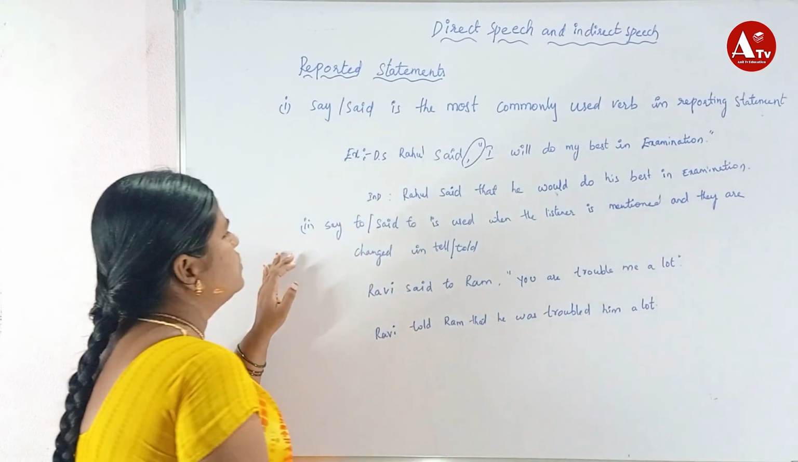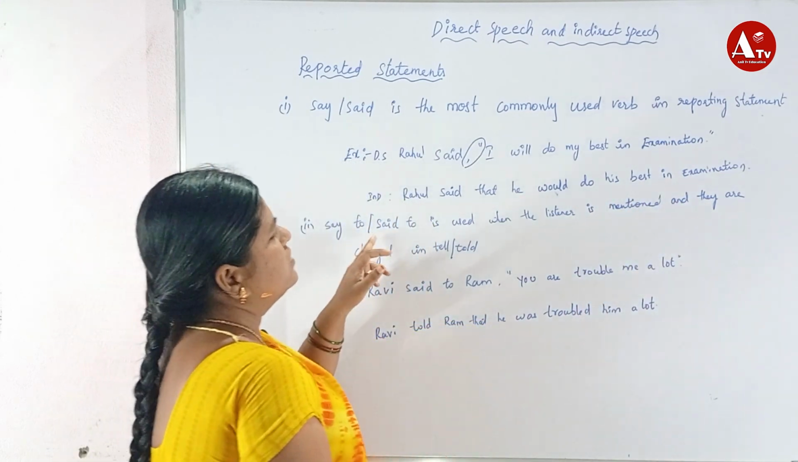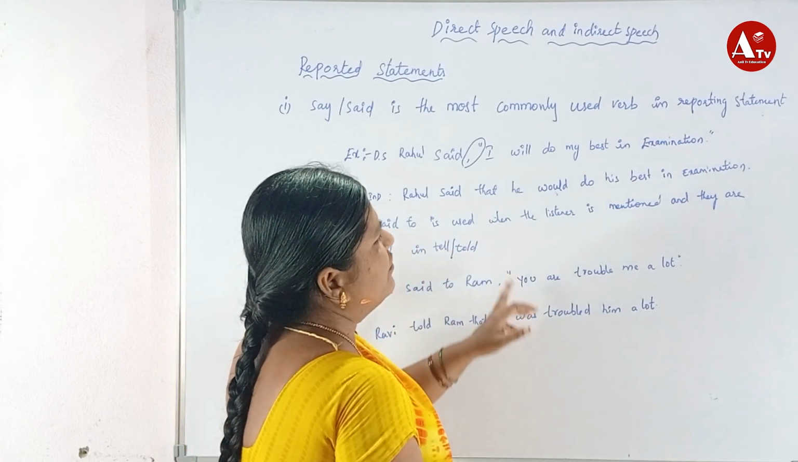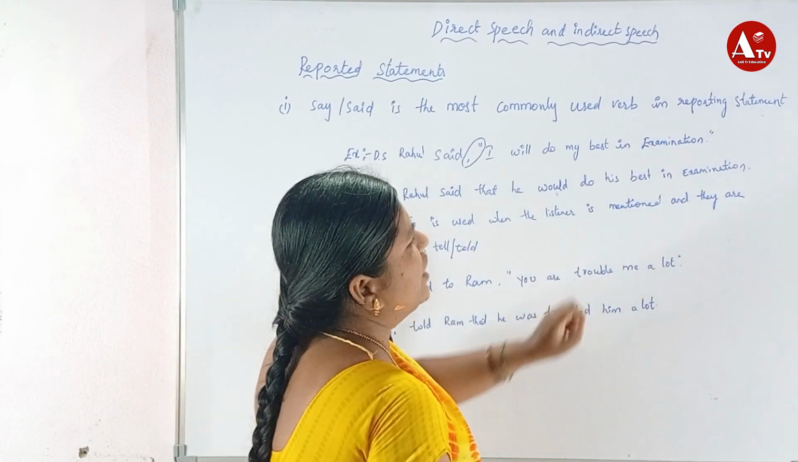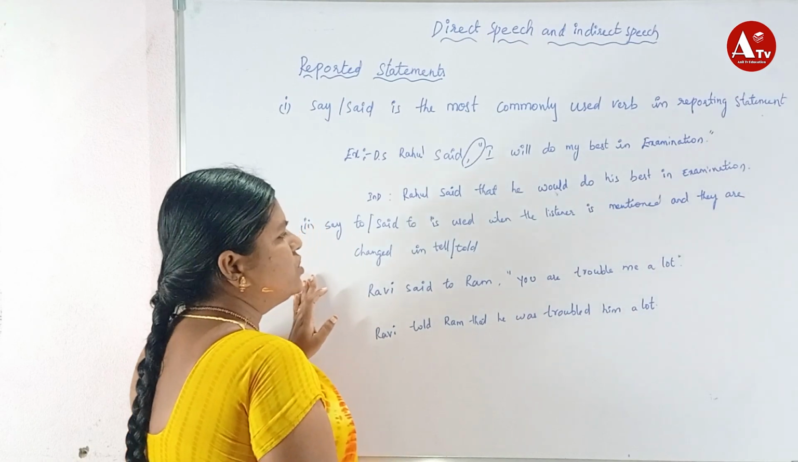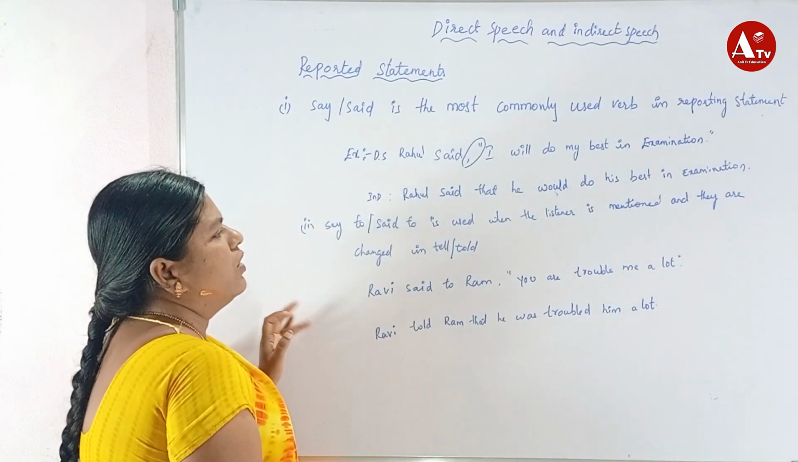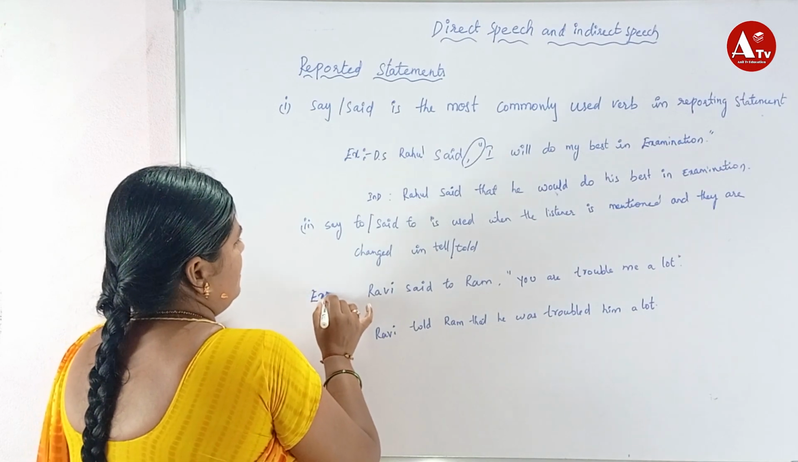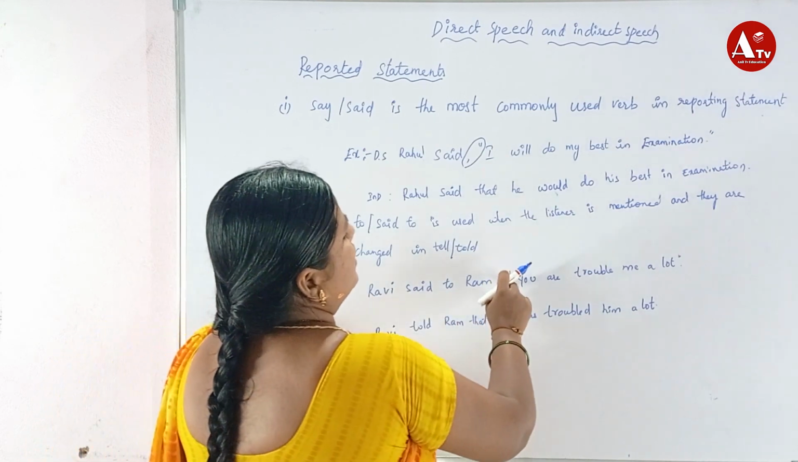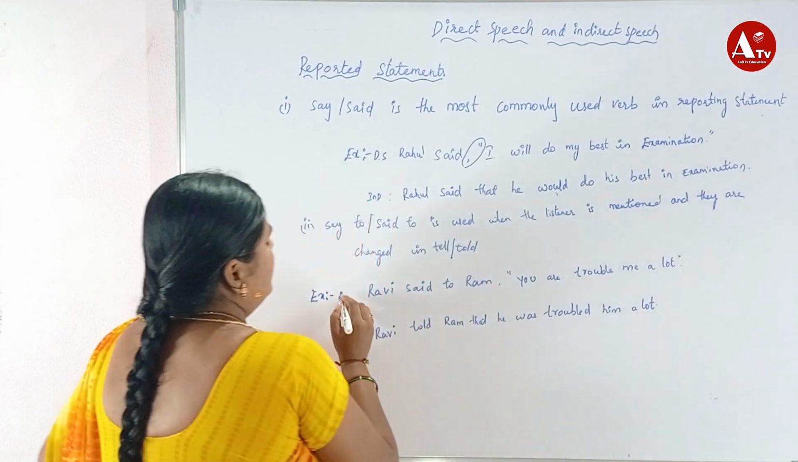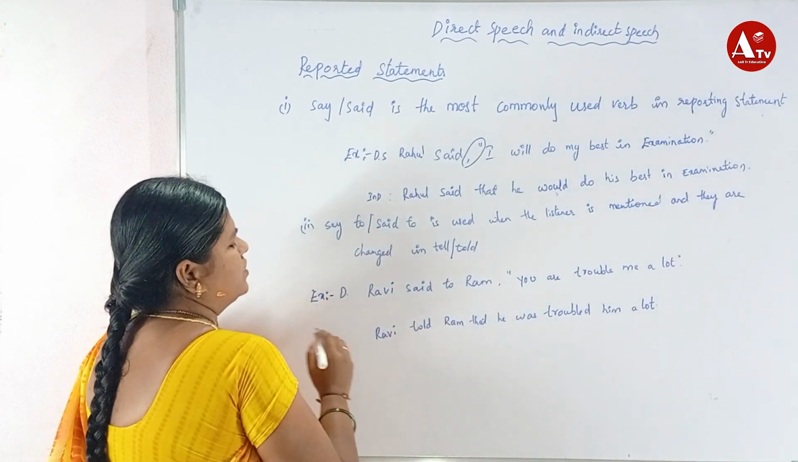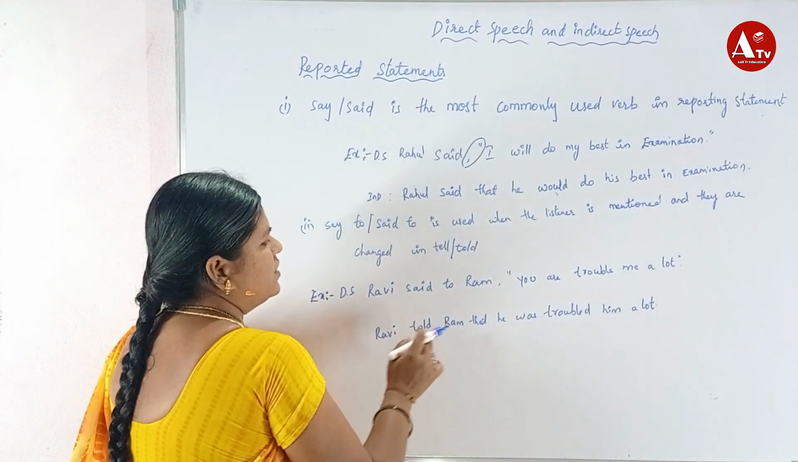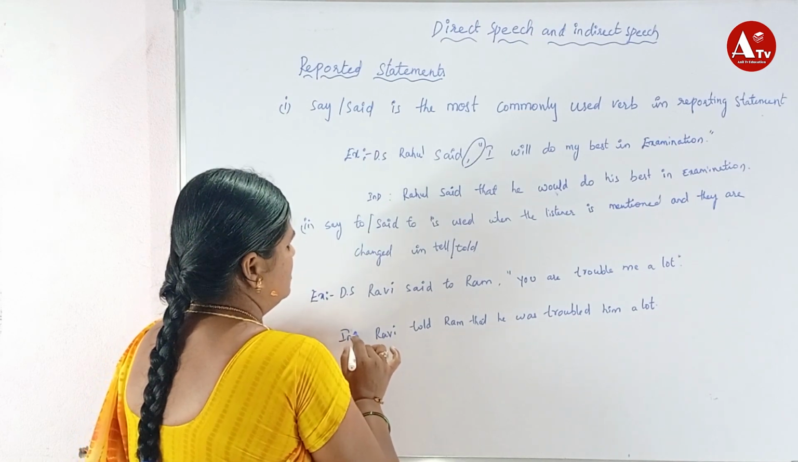So next you see, say to or said to is used when the listener is mentioned, and they are changed into tell or told. Here is an example. Where the comma and apostrophe are there, it is direct speech. And here it is indirect speech.